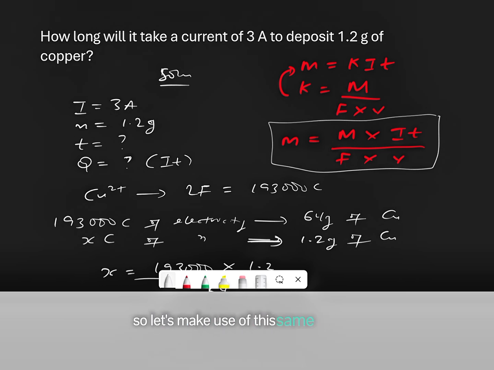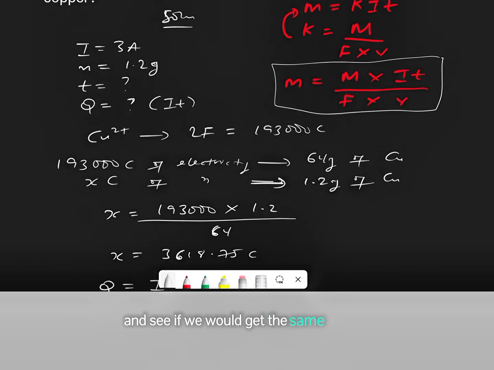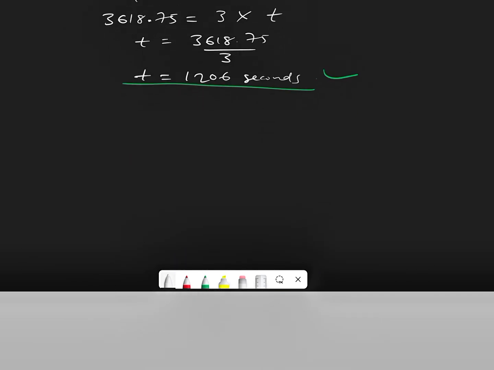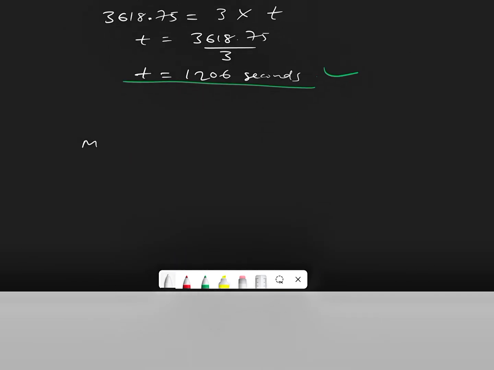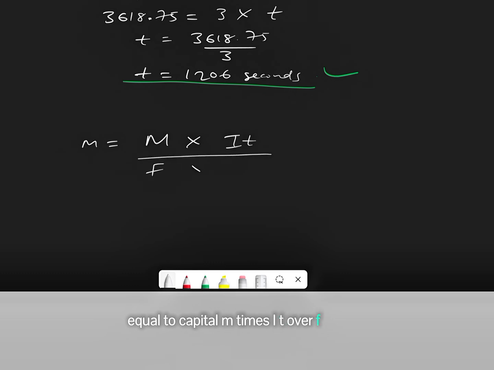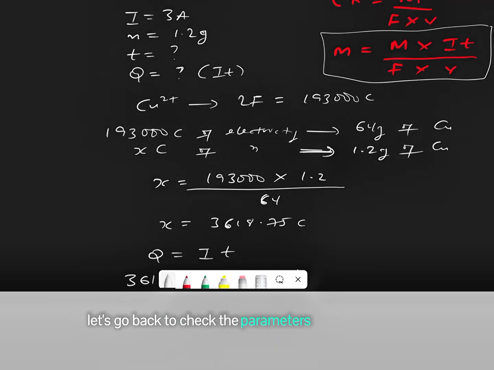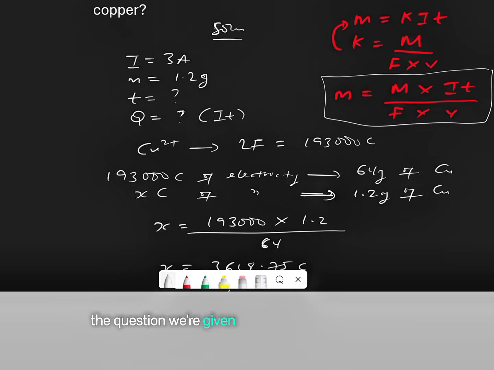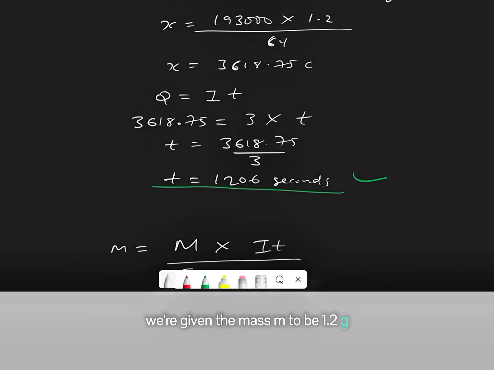So let's make use of this same formula to solve this question and see if we would get the same answer. So we have m equal to capital M times IT over F times V. Now let's go back to check the parameters given in the question. We're given the current I to be 3 ampere, and the mass of copper deposited m to be 1.2 gram.